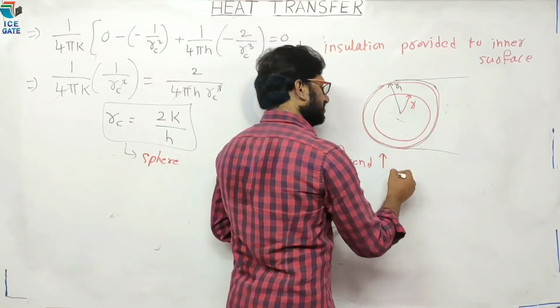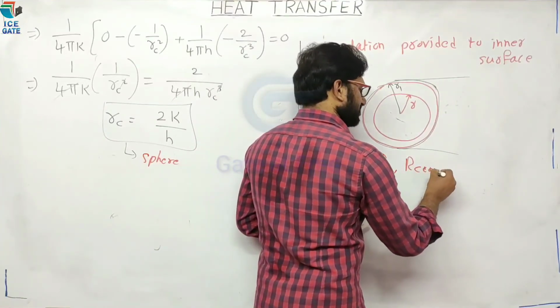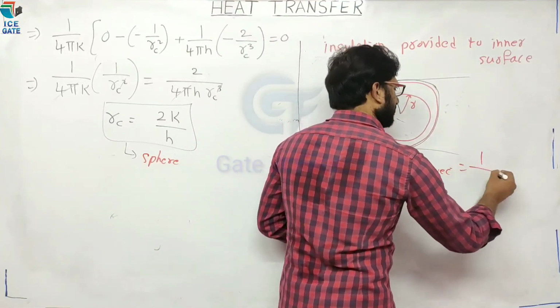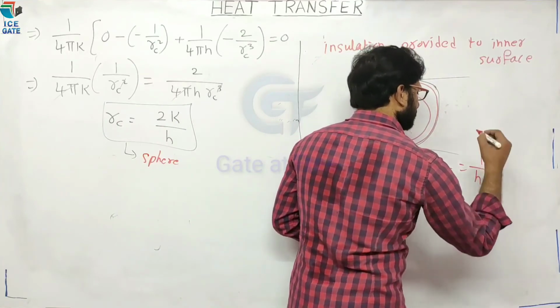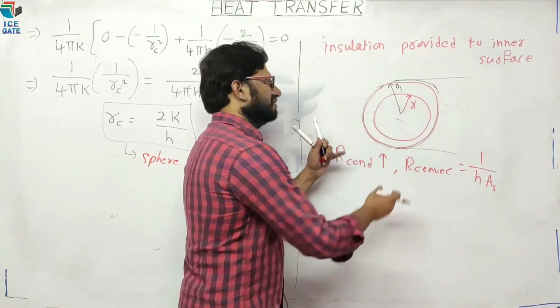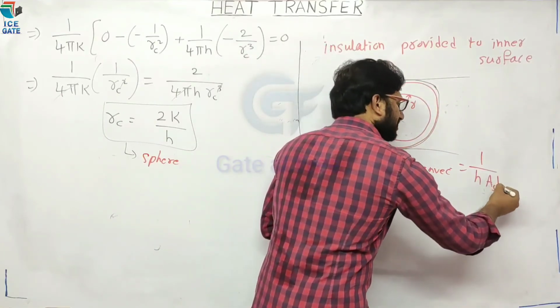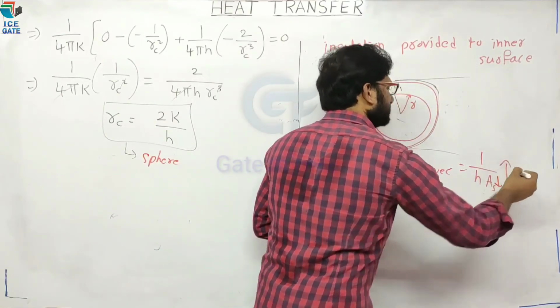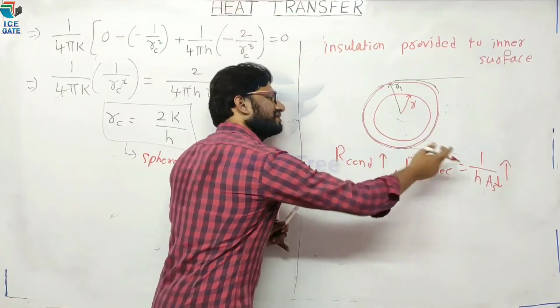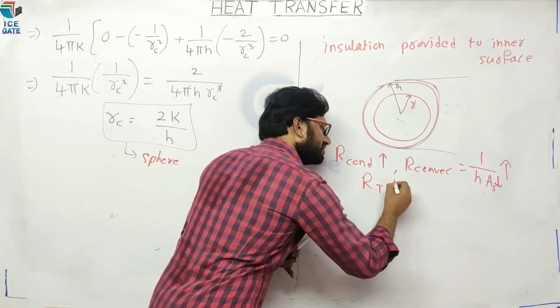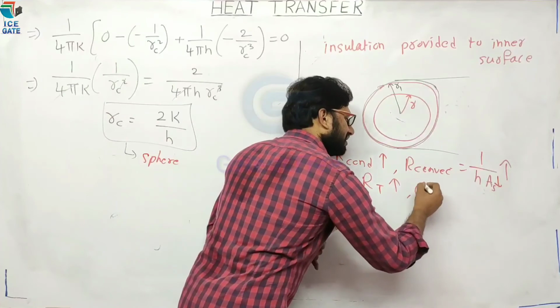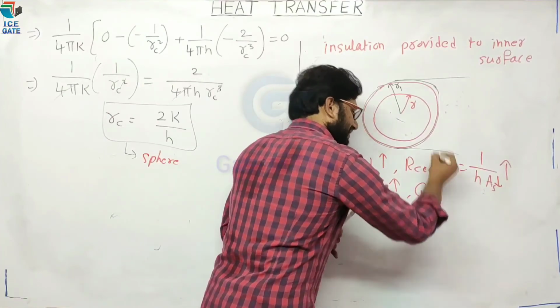Now what about convective resistance? The convective resistance formula is 1 divided by h into area. See here, the inner surface area is decreasing. So the denominator is decreasing, and the total convective resistance increases. Now both resistances are increasing, therefore total resistance increases and rate of heat transfer decreases.